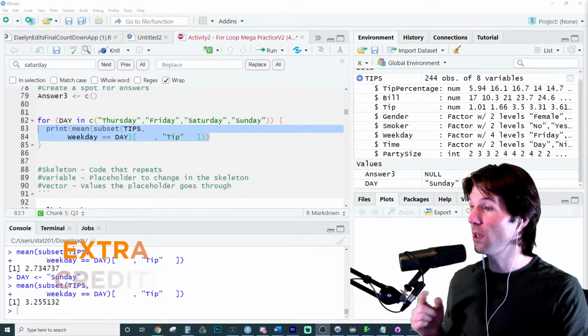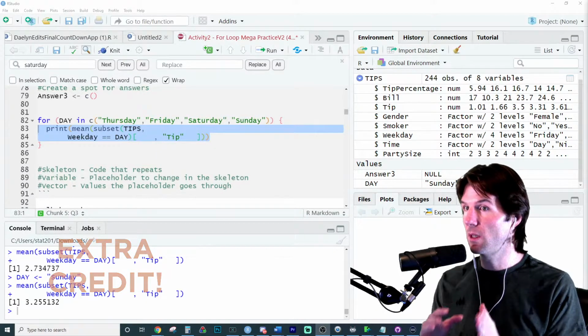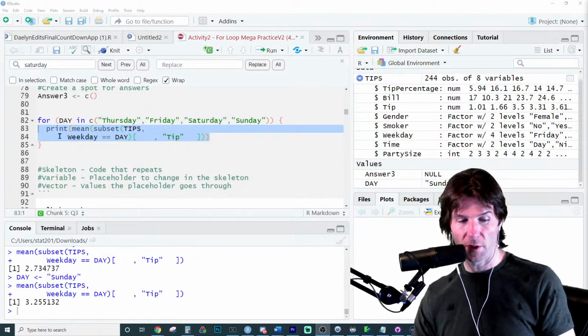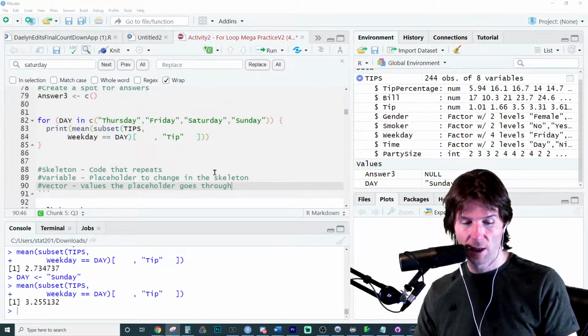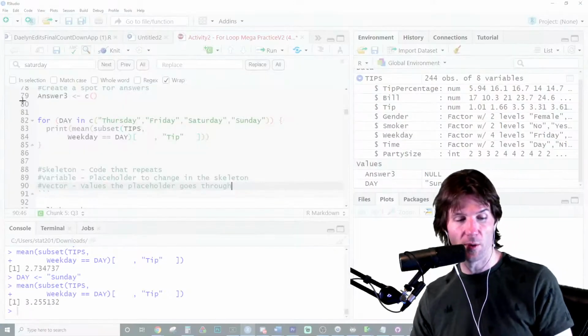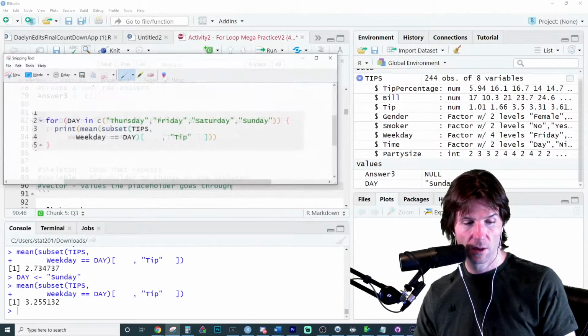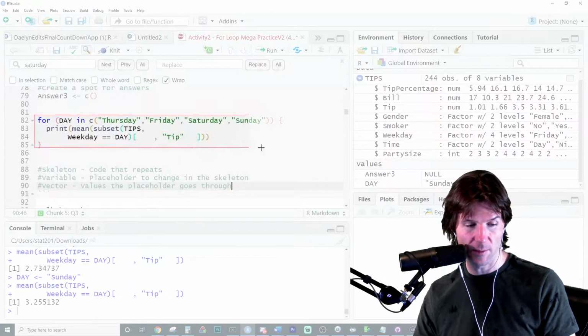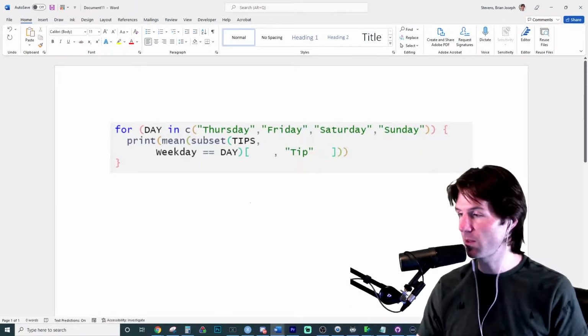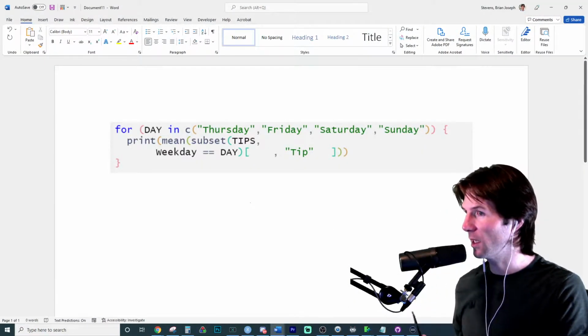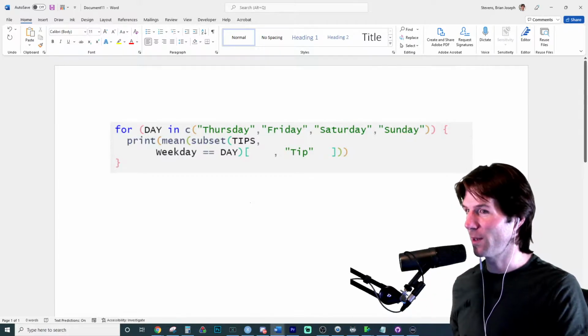Day is changing every time it runs, because how many times will this loop run? So another question, how many times does this loop run right here? And don't worry, this is our practice. And then we'll do a better solve of this. Close, Ella, close. It'll run 4 times, right?